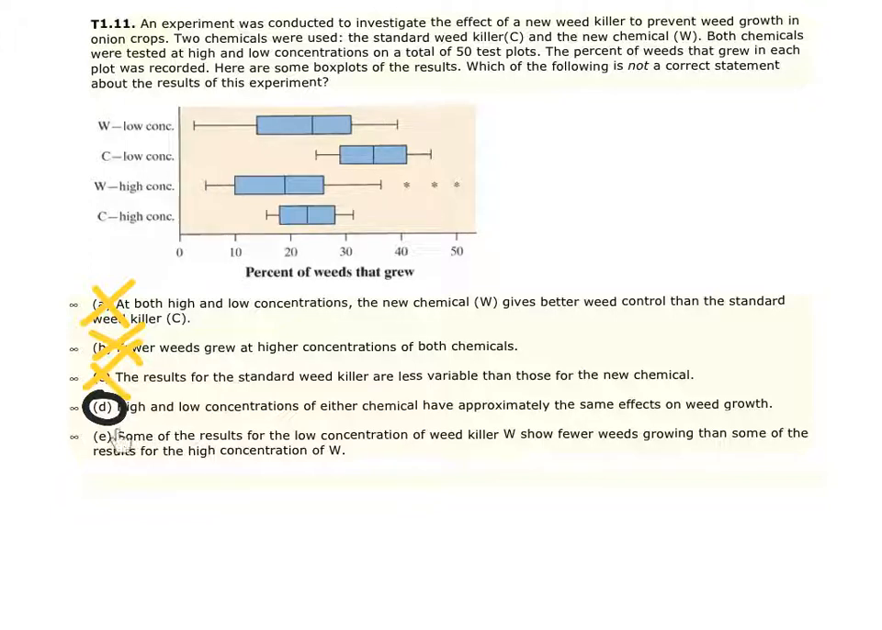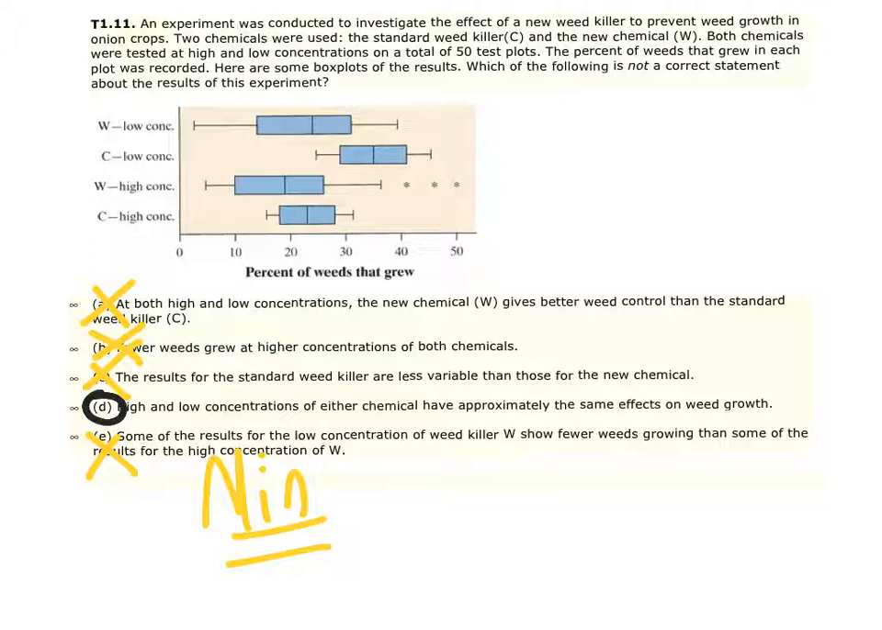It is true, and it says some of the results. Technically, for one of the results that we see in the box plot, we can't see all the other data elements in here, but this does have some truth to it because the minimum, if you compare it, is actually a lower percent for the low concentration than on the higher concentration. Therefore, when we look at the final answer, it does have to be D.